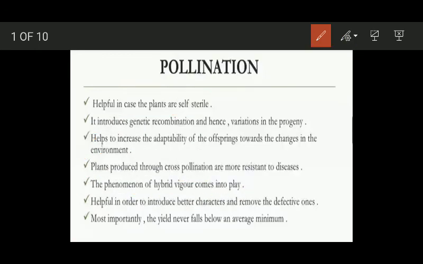Then one more is, the plants which are cross pollinated show hybrid vigor. Hybrid vigor means they are superior in terms of biomass production, they are superior in terms of their yield, they are superior in terms of relative growth rate, and so on. Okay, they are vigorous as compared to the plants which are self pollinated. Why are they vigorous? Because they are hybrid. They have been produced as a consequence of mating between two genetically different individuals.